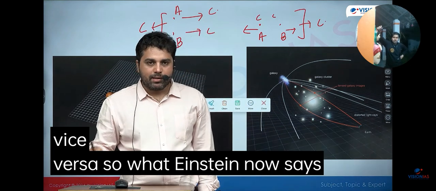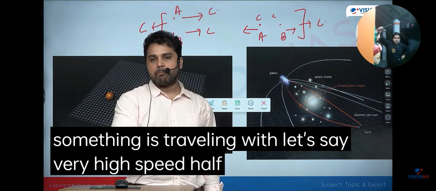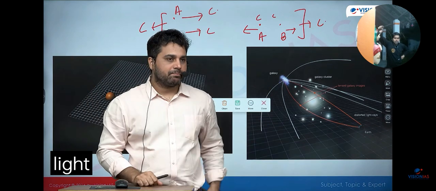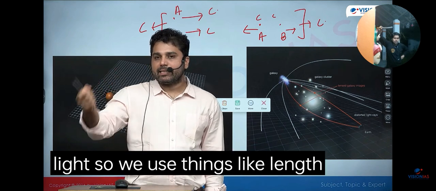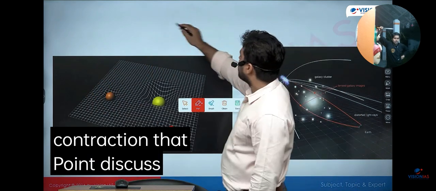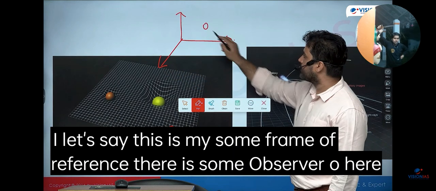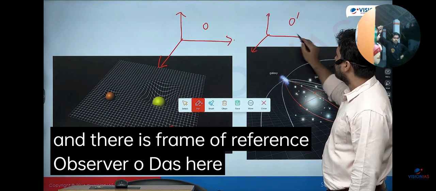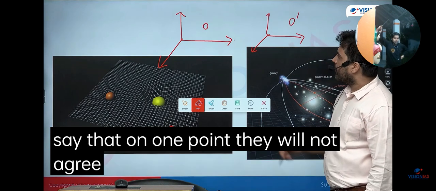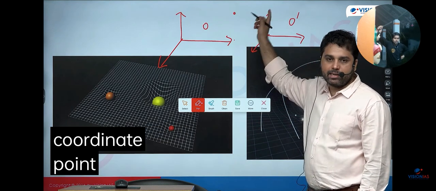So what Einstein now says is that if something is traveling with, let's say, very high speed, half of the speed of light, for them the length will be less. So we use things like length contraction. Suppose, so far we had studied, we just discussed a point, that let's say this is my frame of reference, there is some observer O here and there is a frame of reference observer O dash here, and on one point they will not agree, that is the coordinate of a point, how far this point is, they both will disagree.